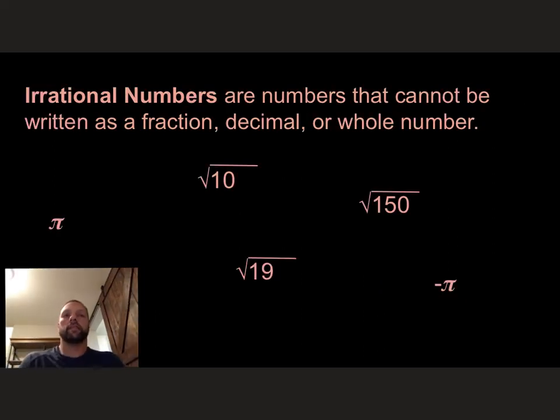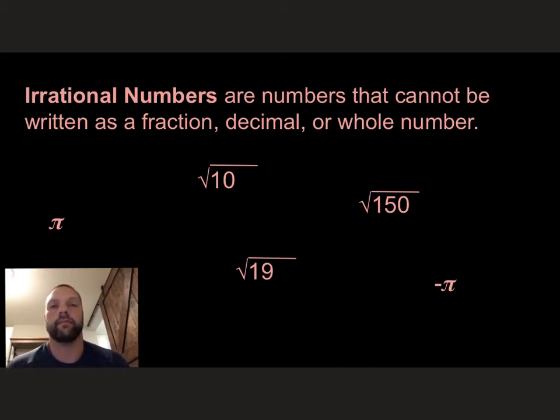All right, so that leads us to irrational numbers, which are numbers that cannot be written as a fraction, cannot be written as a decimal, and cannot be written as a whole number. Okay, so examples of that would be the value of pi. We know pi as an abbreviated form of 3.14, but really pi is this long number that never ends. And because it never ends, it ends up being irrational because we can't write it as a fraction. We can write it close to a fraction, but we can't get it to be that exact thing.